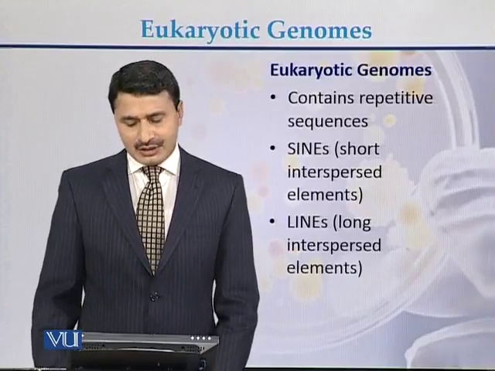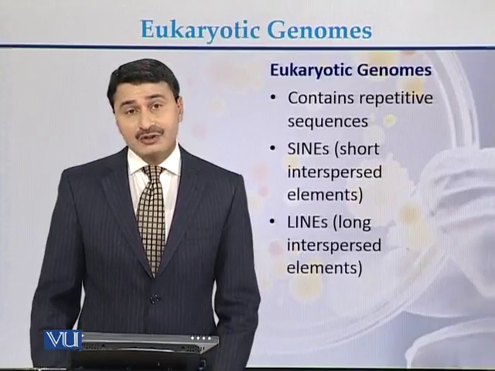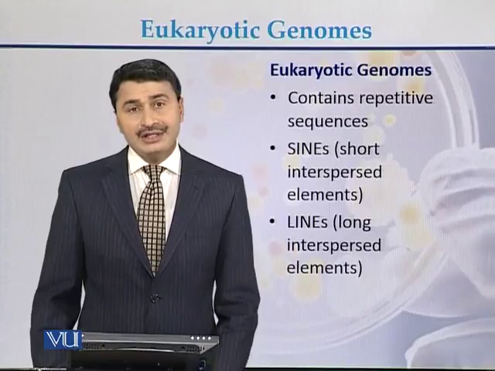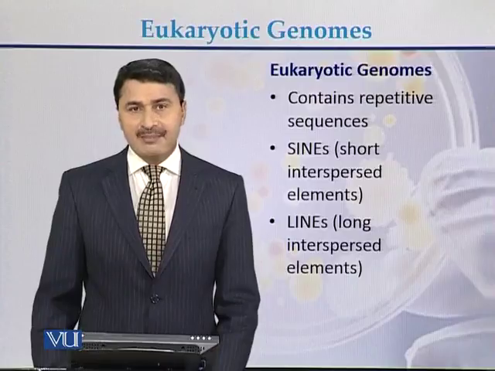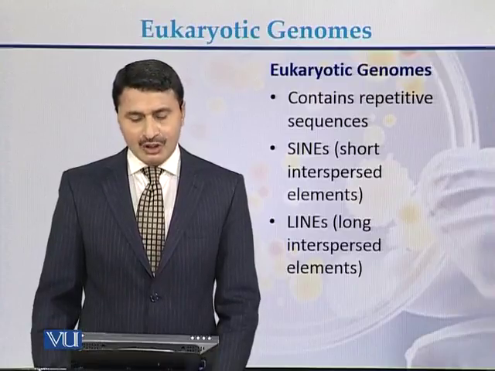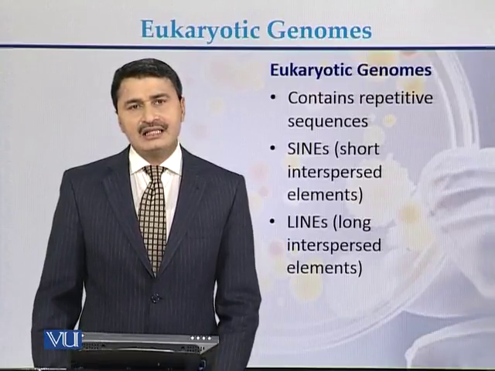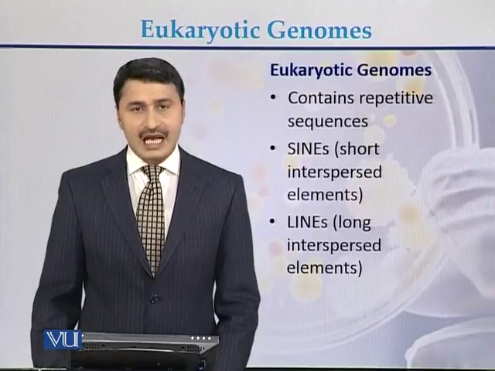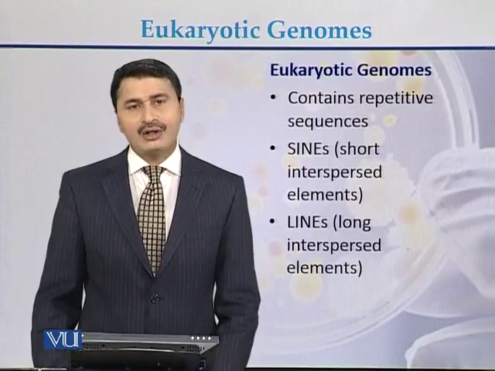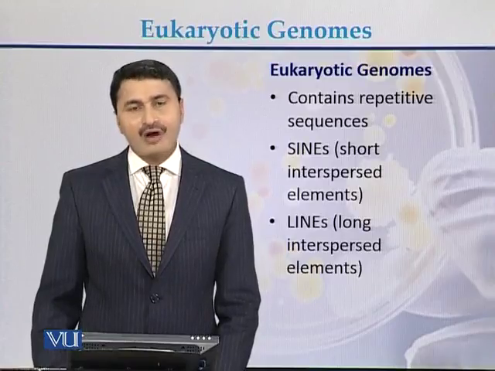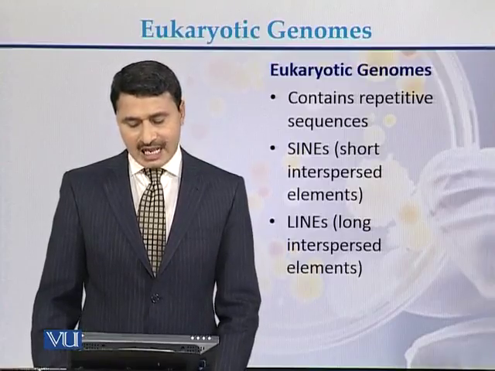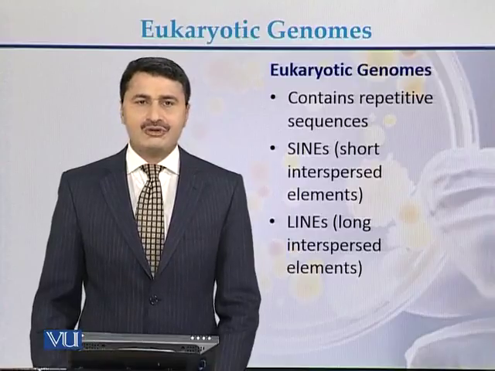Eukaryotic genome contains repetitive sequence. Most of the DNA or the genome of the eukaryotes is repetitive in nature. So repetitive DNA can be in the form of SINEs, which are called short interspersed elements, and it can be in the form of LINEs, which are called long interspersed elements.